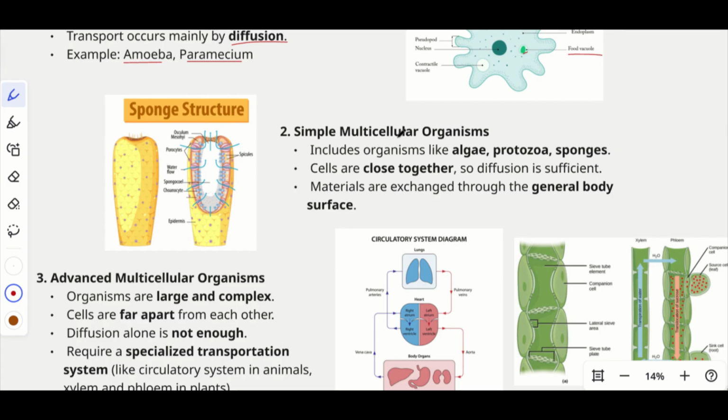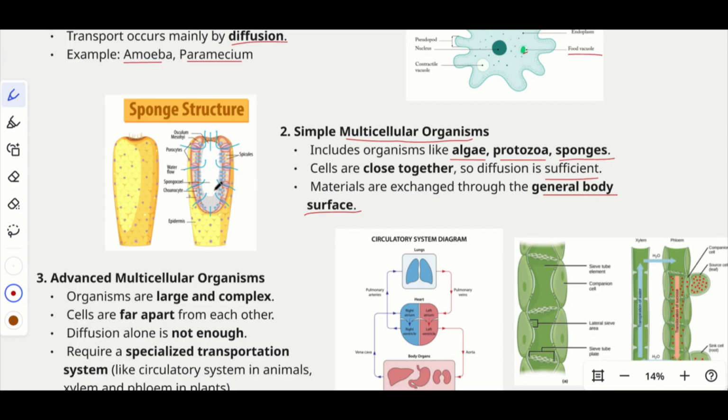Now let's check the multicellular organisms. For multicellular organisms, it won't be that simple, right? This includes organisms like algae, protozoa, sponges, etc. The cells are close together, so diffusion is sufficient. Materials are exchanged through the general body surface.